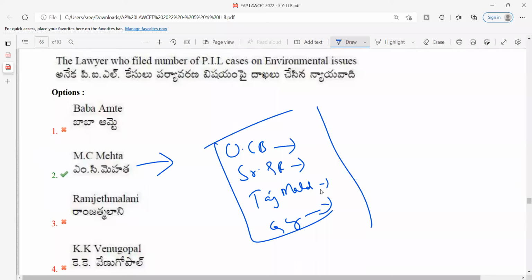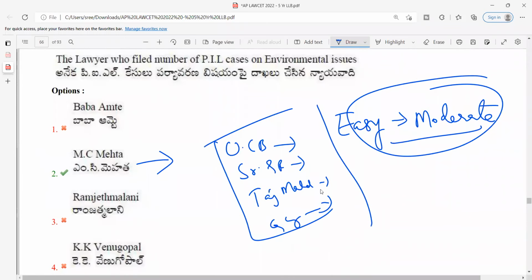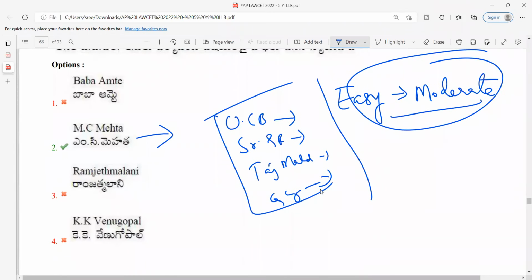I would again rate this particular question as easy, or somewhere between easy and moderate. But as I made a passing reference in the class, it would be easy. Of course, look at the other names. Even if you don't know the answer, Ram Jethmalani is not known for environment. He is famous in civil, criminal, and constitutional matters. He is an expert in civil, criminal, and constitutional matters.